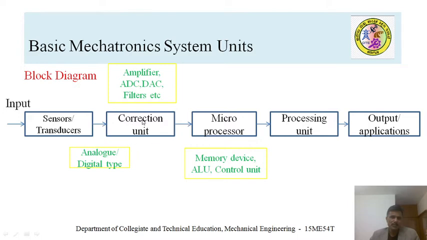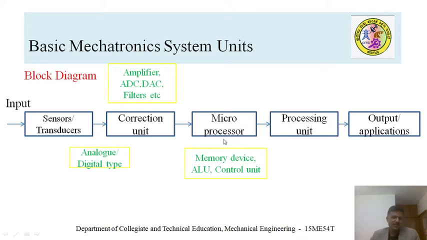Further, they use a correction unit. The analog to digital converter is the one which converts analog signal to digital signal. Like this, you can see different correction units, like an amplifier, which amplifies the signals, either increasing or decreasing the amplification value, a digital to analog converter, and filters. Filters filter out the unwanted signals which come along with the sensory devices.